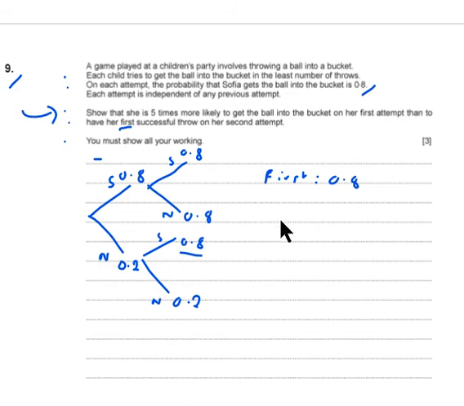So the probability is no success on the first attempt and success on the second attempt, which of course is multiplied. So no success is 0.2 times probability of success on a second, which is 0.8. Do that calculation and it comes to 0.16.